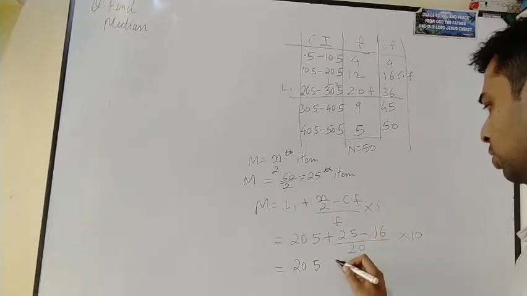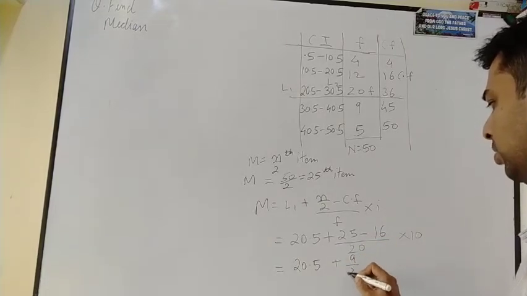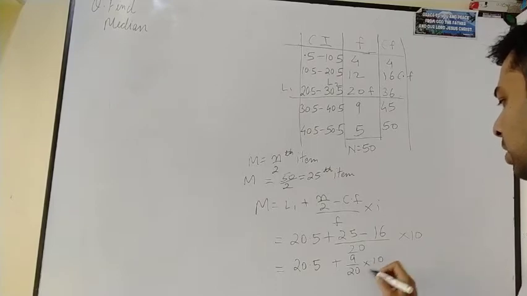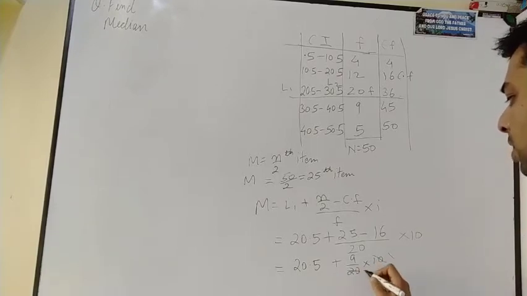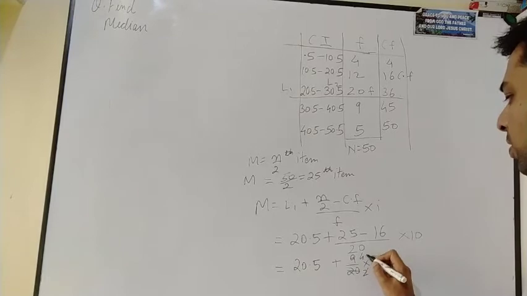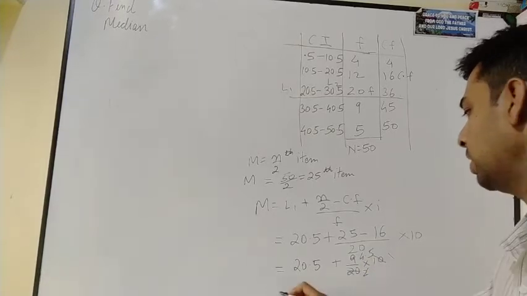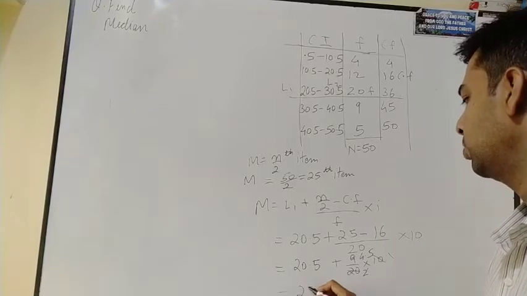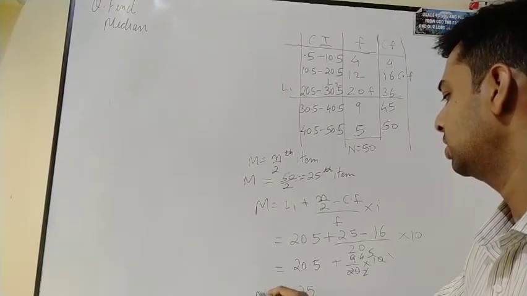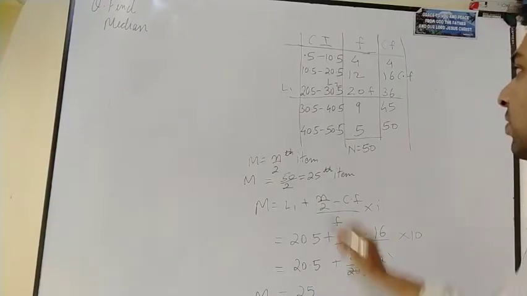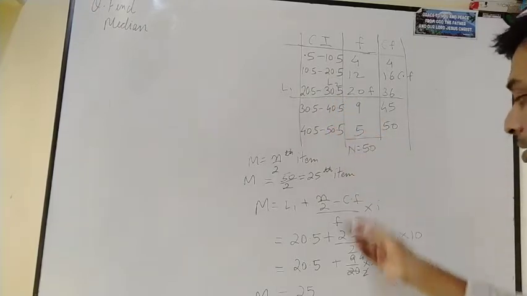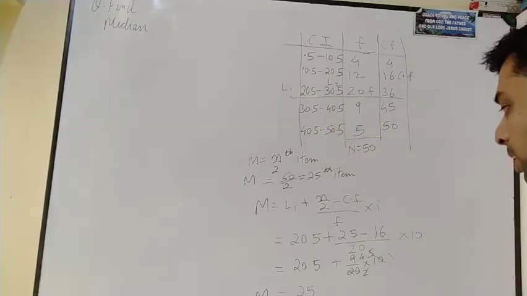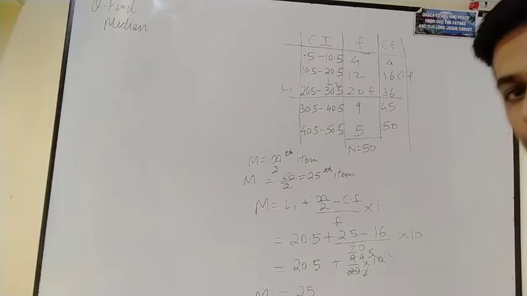So this is going to be 9 by 20 into 10. 10 by 10 ones are 10, and this is going to be your 4.5. So what are you going to write? It is going to be 25. So the answer is going to be 25 over here. So this is your median, 25, and the value is lying between these figures, so definitely this is your median. Okay, so just note it down.